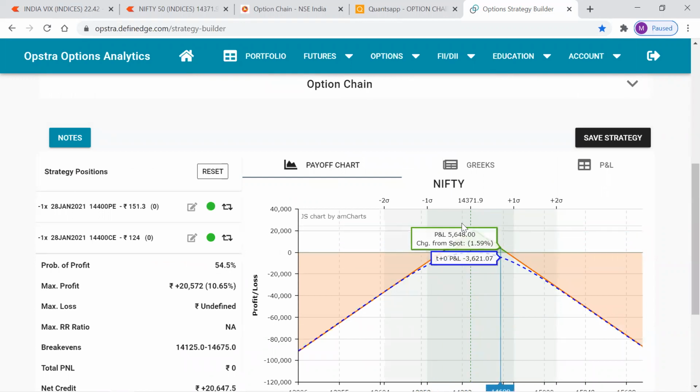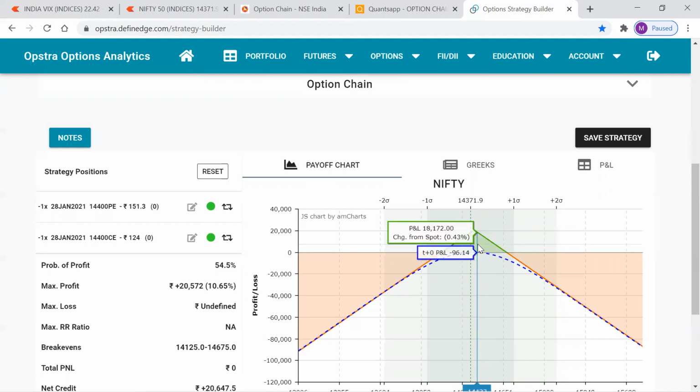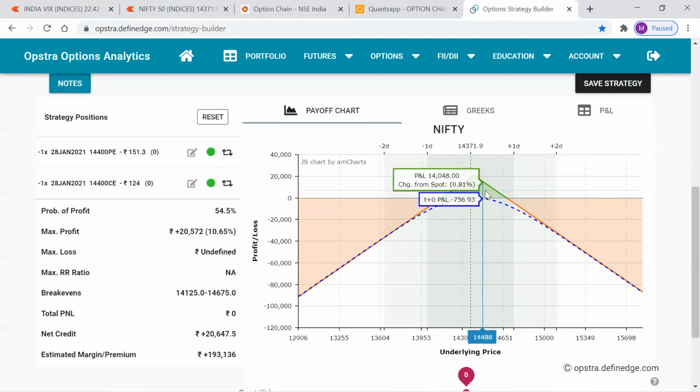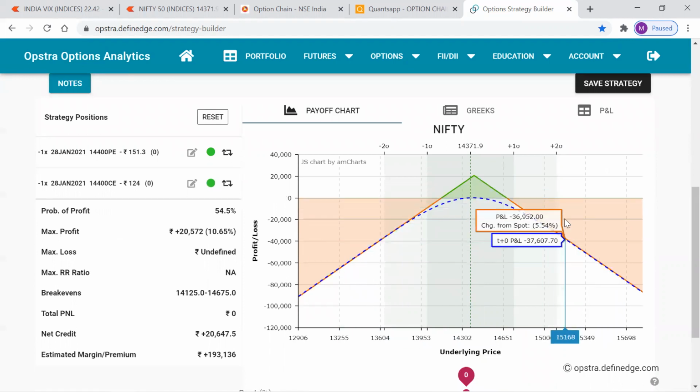Look at the green area. The green area is very small here. That means our profits are limited because we are an option seller, selling the at the money call option and the at the money put option. So profits are limited and risk is unlimited here. This risk can be controlled by putting a stop loss. I'm going to talk about stop loss in the next few minutes.